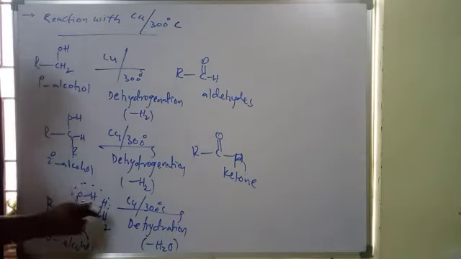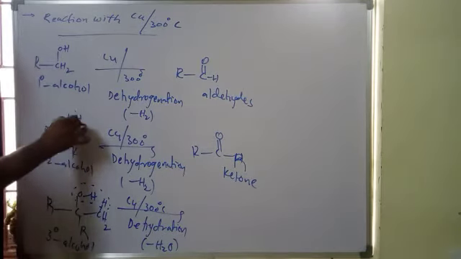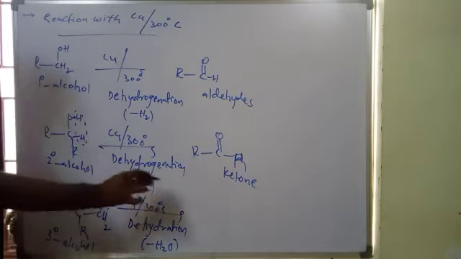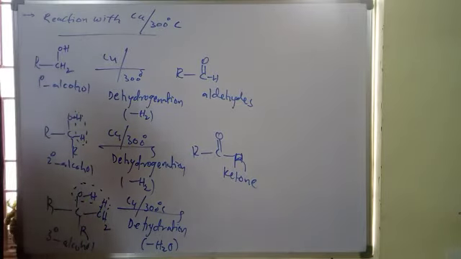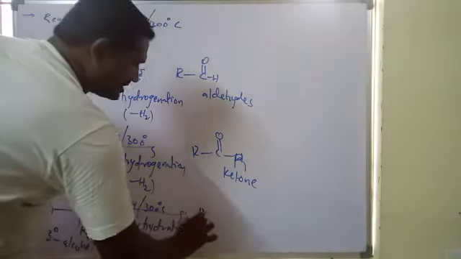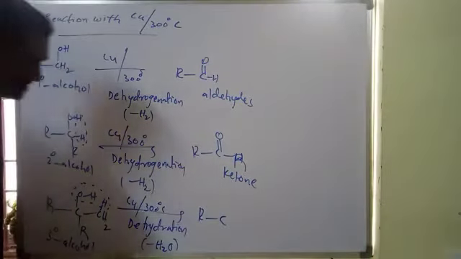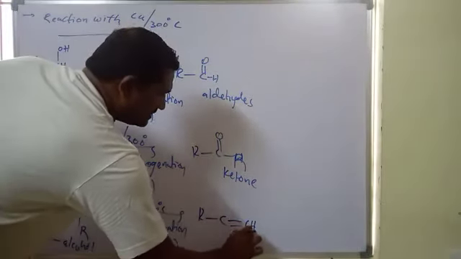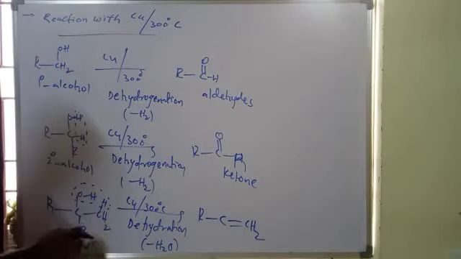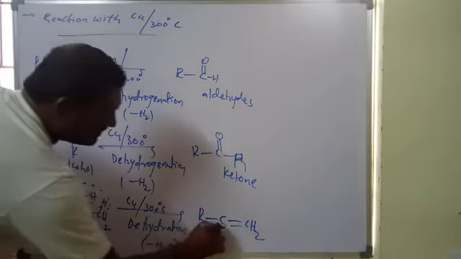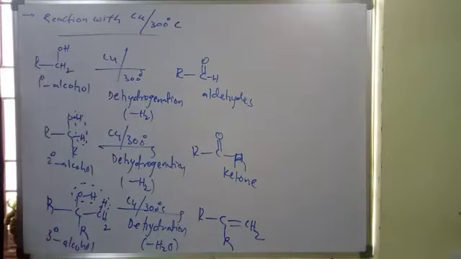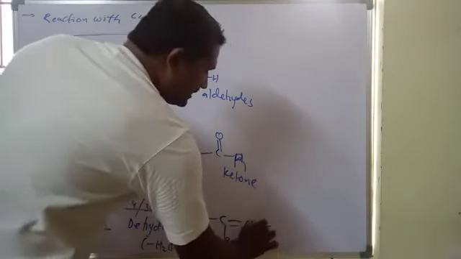Again, H-OH, water will be removed. In the first two cases there is removal of H2, but in the case of tertiary alcohols, the products are dehydration products, so alkenes are the products. This water molecule is eliminated and a double bond appears here, and this is the R. So the products are alkenes.